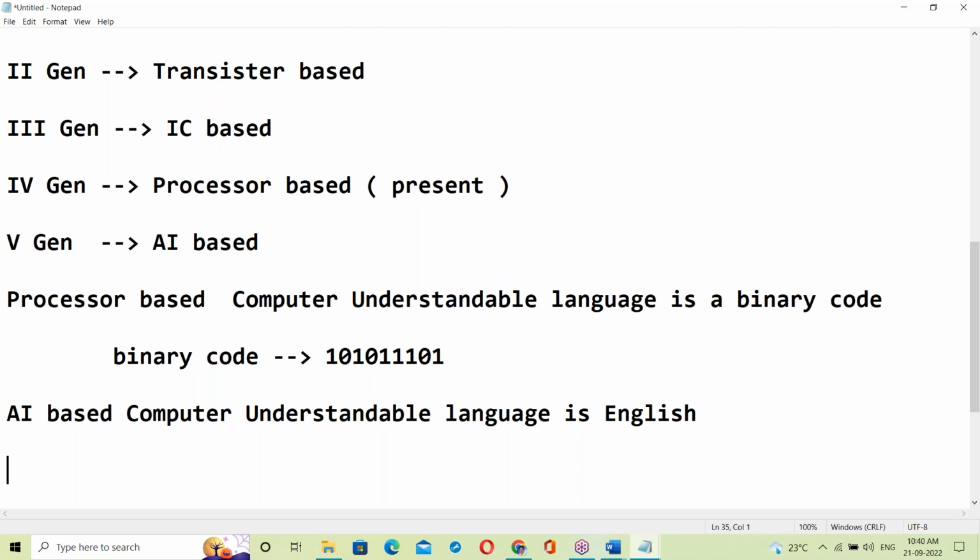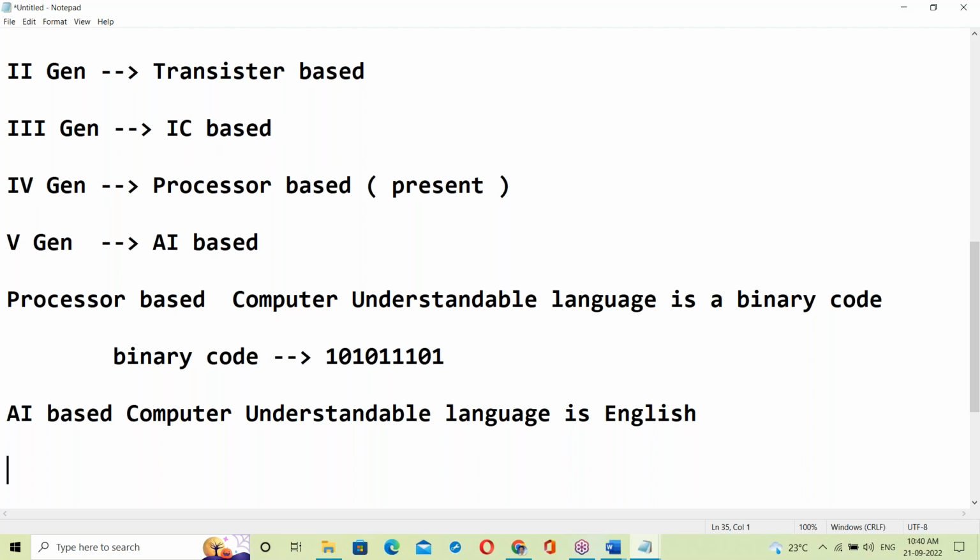You just have to tell some keywords. Suppose a car is automated with an AI computer. When you want to open a door, you need not open it manually. Say some key word and it opens automatically. Suppose the car has a sunroof system: when you want to open the roof, just say the key word and it opens automatically.